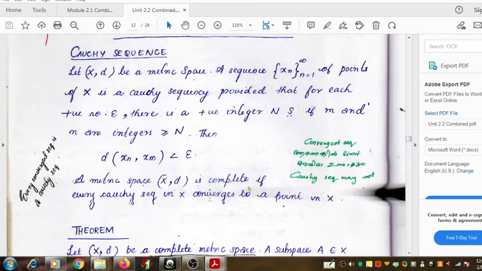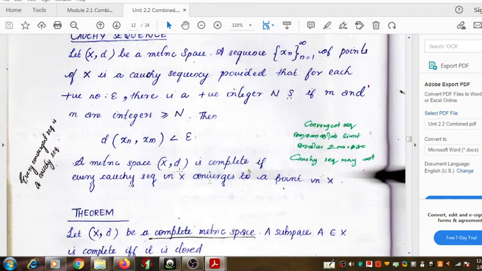But before that, we have to say that every Cauchy sequence may not converge to a point in the metric space in which that sequence is present, or from which it was chosen. But a metric space having the property that every Cauchy sequence converges to a point in that metric space, that kind of metric space is called a complete metric space. So we can formally define a complete metric space.